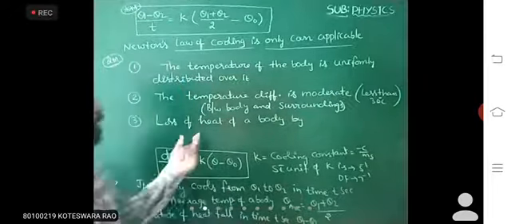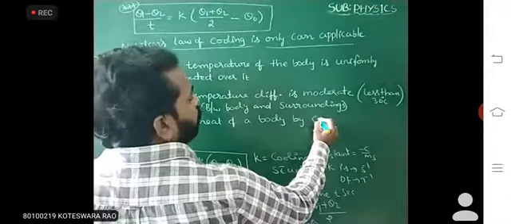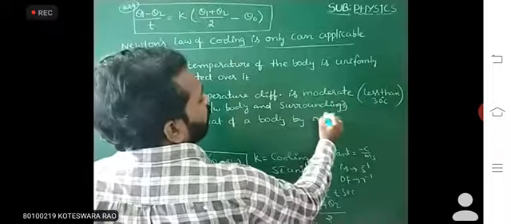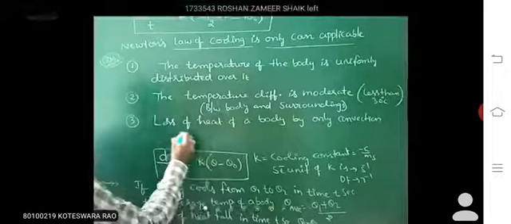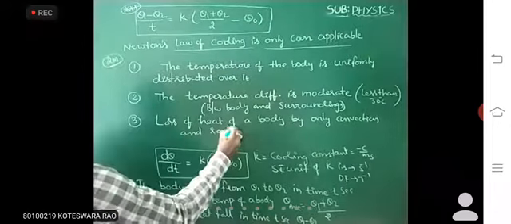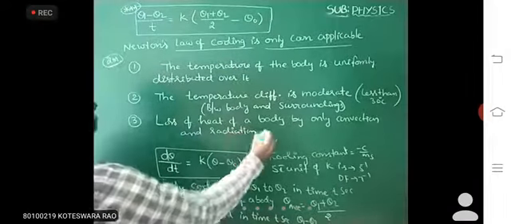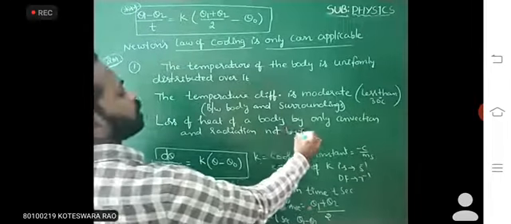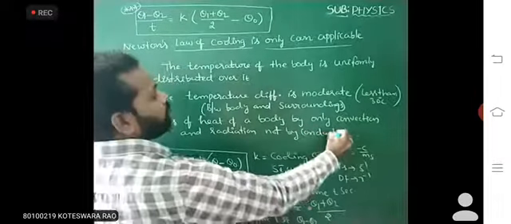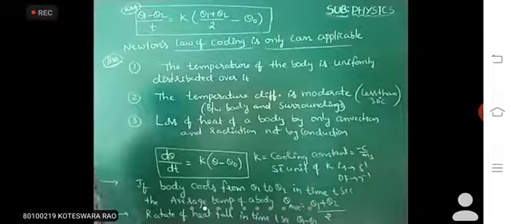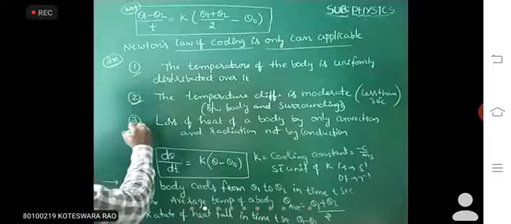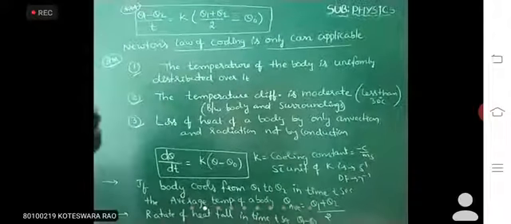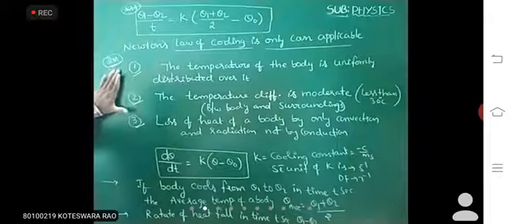Here, loss of heat of a hot body is only by convection and radiation, not by conduction. So rate of heat loss is only by convection and radiation, not by conduction. So these are the 3 important applicable conditions. Please write down up to here.